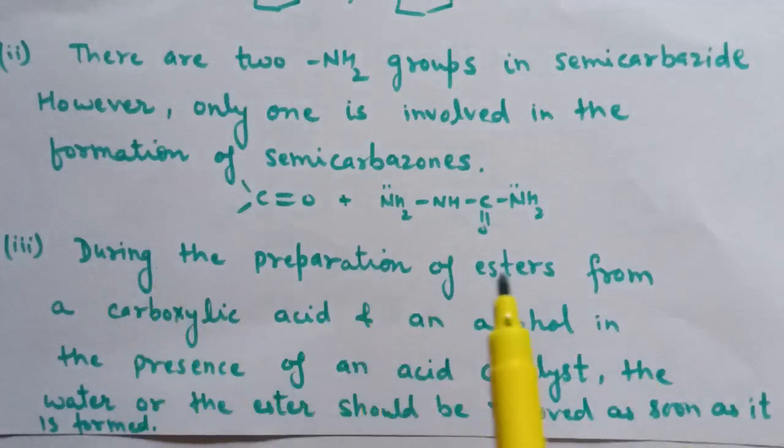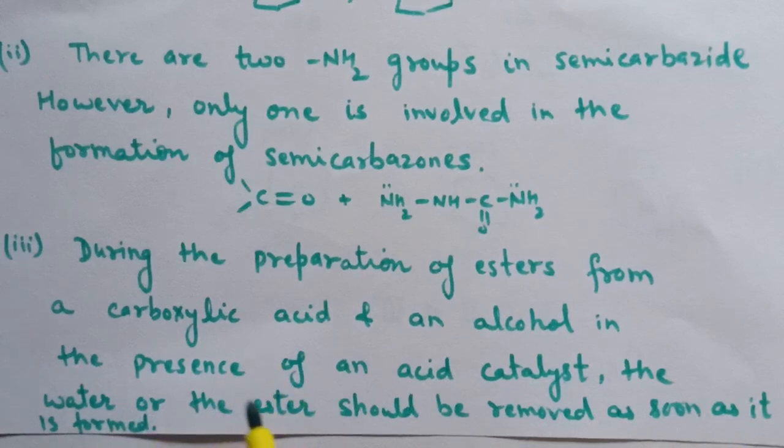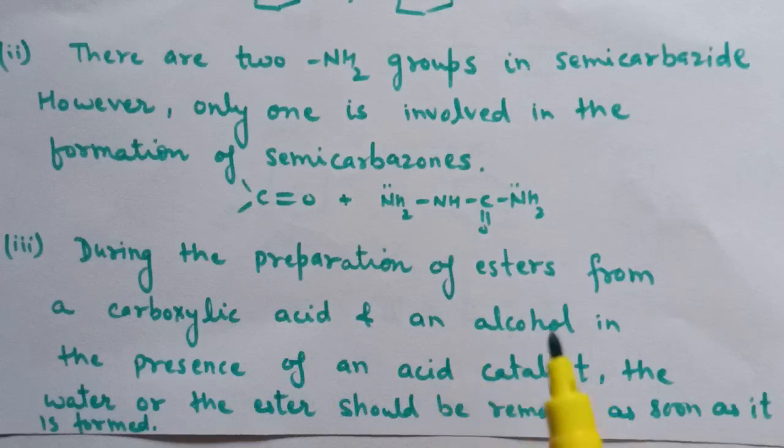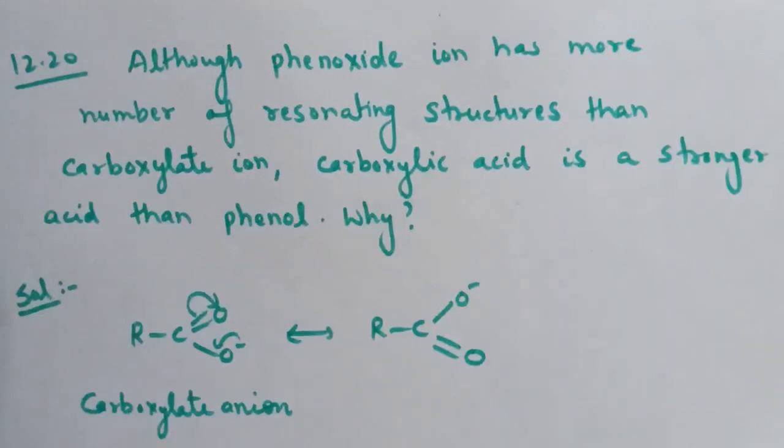Third is, during the preparation of esters from a carboxylic acid and an alcohol in the presence of an acid catalyst, the water or the ester should be removed as soon as it is formed, because this reaction is reversible, and if the water or the ester is not removed, again it will convert back to carboxylic acid and an alcohol. So the conversion of ester from carboxylic acid and an alcohol is a reversible reaction. Therefore, water or the ester should be removed as soon as it is formed.